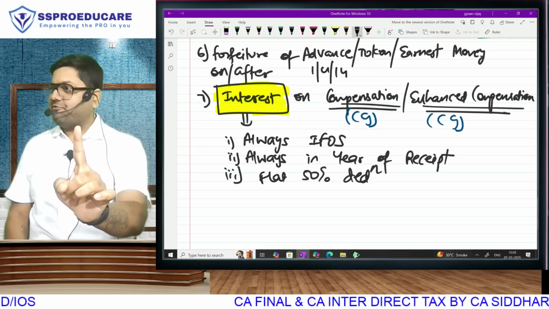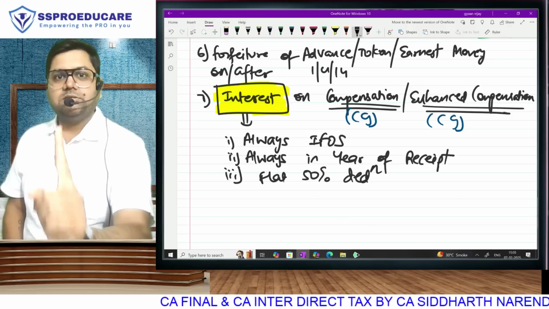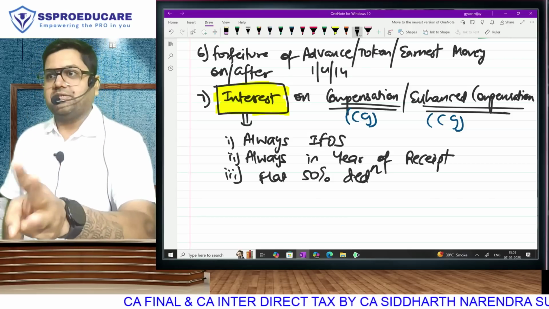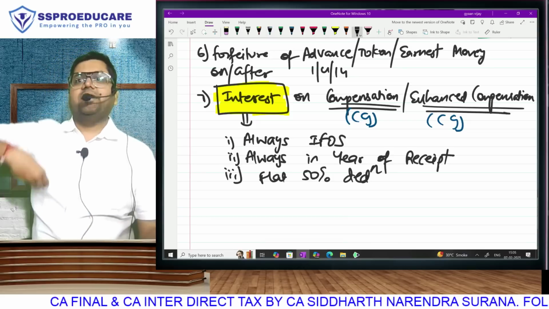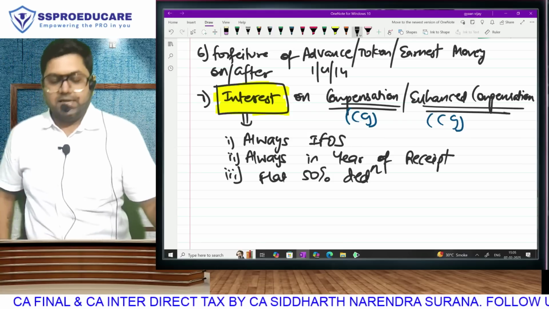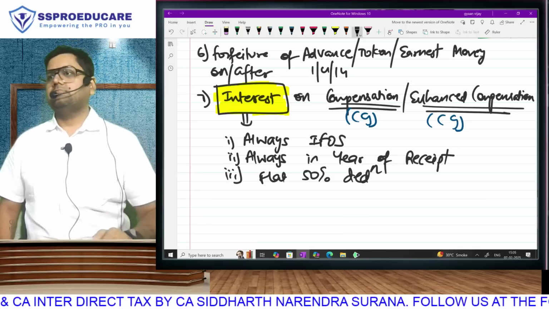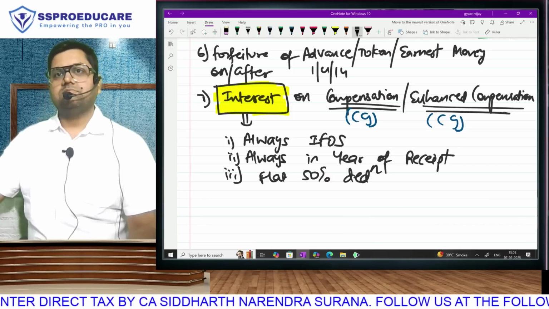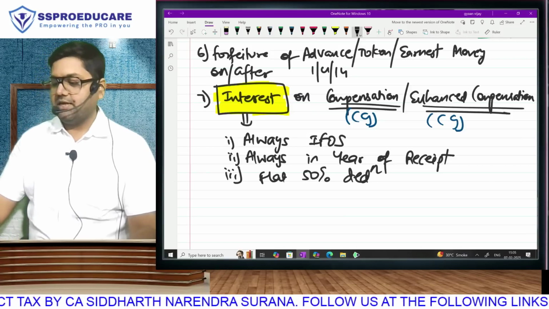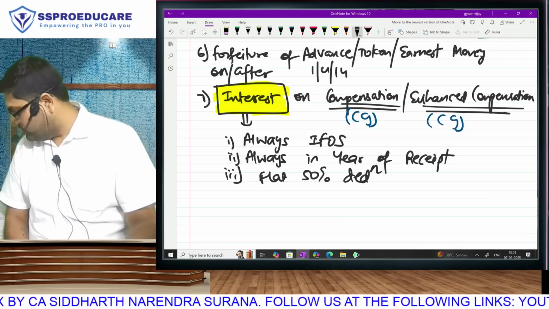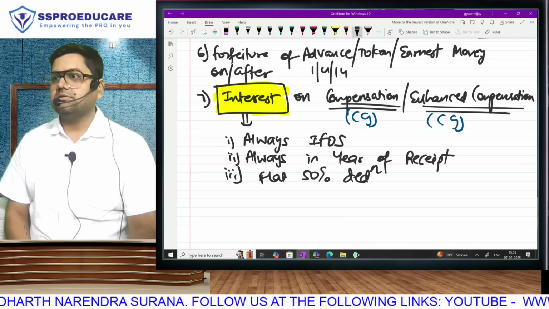Supposing I get 5 lakh interest, I have to pay tax on 2 lakh 50 thousand. Whenever I receive, it is under IFOS. Always IFOS, always year of receipt, flat 50% deduction. Three things. Understood? Always IFOS, always year of receipt, and flat 50% deduction. That is for interest on compensation and enhanced compensation. Everyone is clear on this?